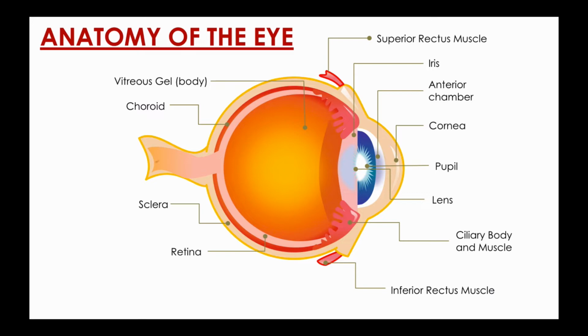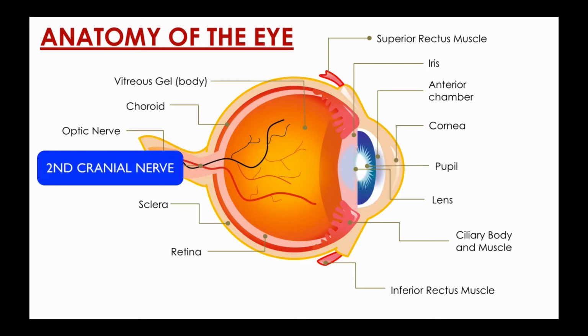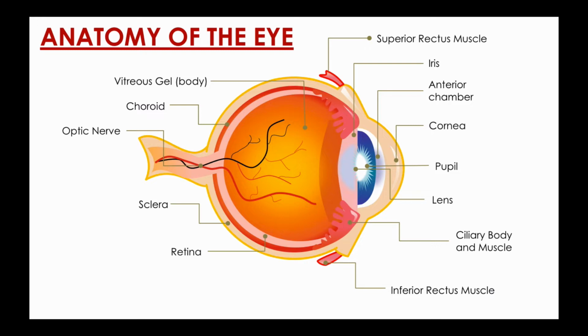The optic nerve, also called the second cranial nerve, connects the eye to the brain. It transmits visual information, including brightness perception, color perception, and contrast and visual acuity to the brain. Alright, that should be enough for the basic anatomy and physiology of the eye. I'm ready for the question and case study. Are you? Let's do it.